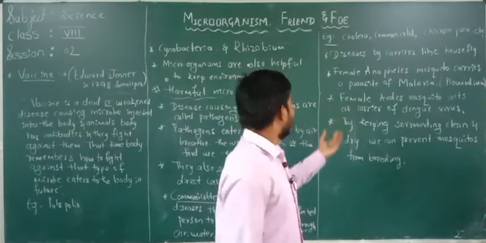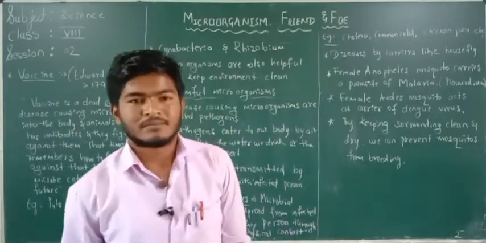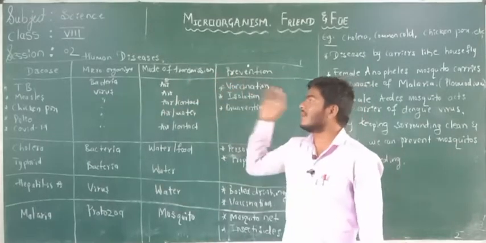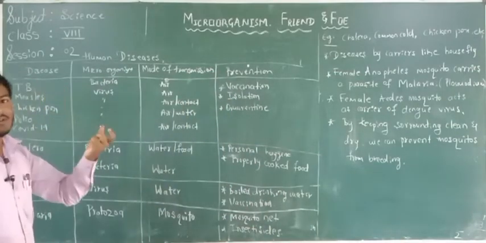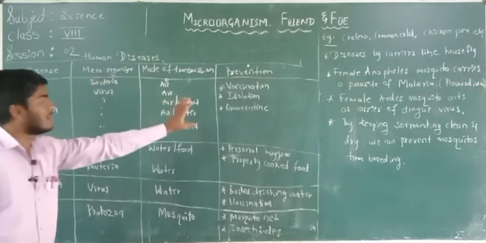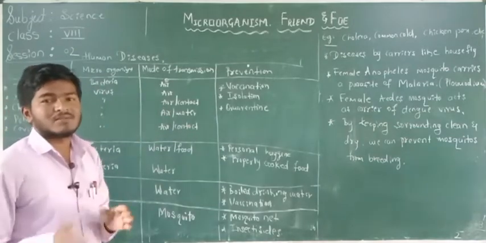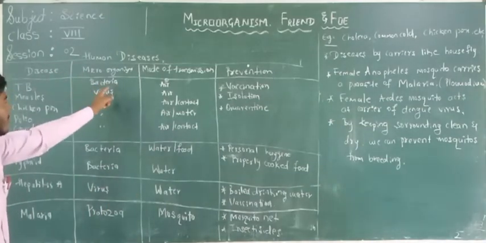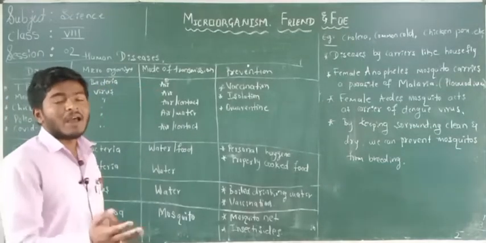It is about the disease carriers which cause the diseases. So now we see some of the human diseases which are caused by microorganisms. First one is TB, that is tuberculosis, which is caused by bacteria. Here is one table in which I am going to give you some of the diseases which are caused by microorganisms. The TB means tuberculosis. And the mode of transmission, how is it going to spread?